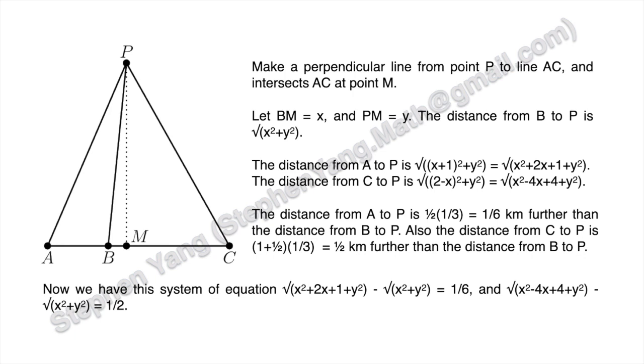And the square root of x squared minus 4x plus 4 plus y squared minus the square root of x squared plus y squared equals a half. Now it really just comes down to solving the system of equations.